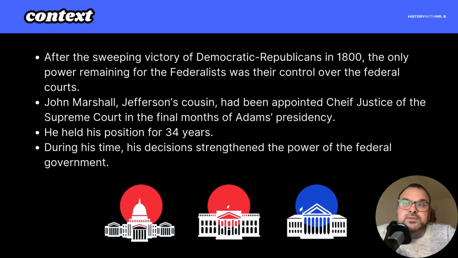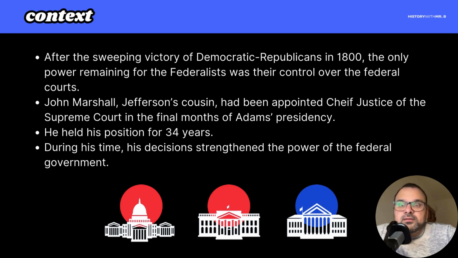Which puts him in a very good position. If we remember that the Democratic Republicans had their huge majorities and had their power for just over 25 years, John Marshall is in a unique position, having served for 34, because remember, appointments to the Supreme Court are lifetime appointments. He's in a position to make decisions on landmark cases.